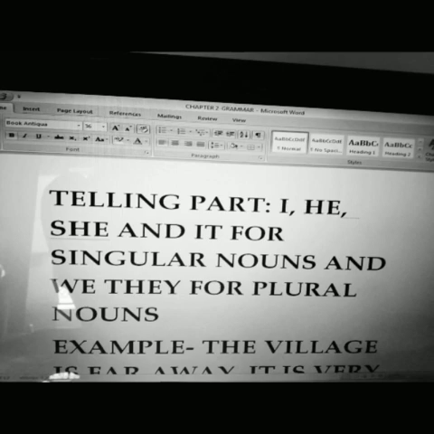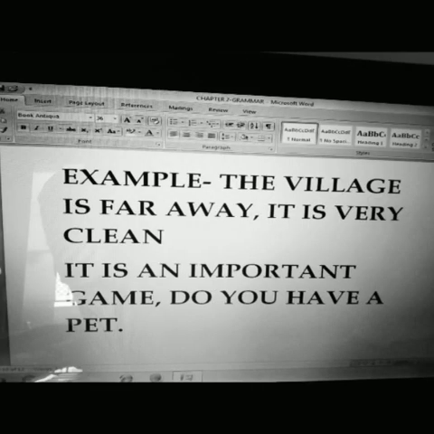Now I, he, she and it are used for the singular nouns, and for plural nouns we use we, they as pronouns. Again I repeat, I, he, she and it are used for singular nouns, and we, they are used for plural nouns. For example, the village is far away, it is very clean.